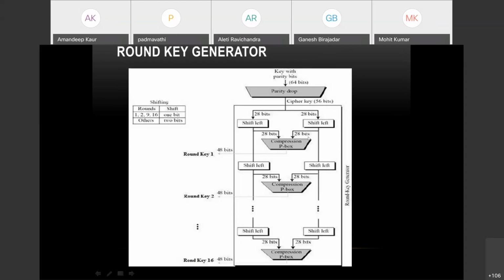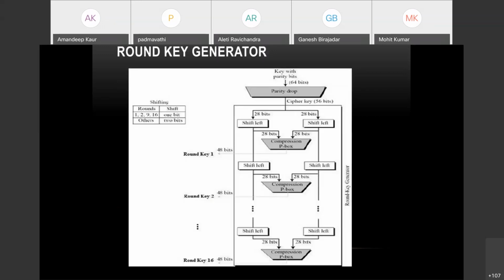These 28 bits are put into this compression P box. This is again a box which will have a table behind it for the conversion. And then again it is shifted in the next round. In every round we are using this, and getting out of this compression P box, we get this 48-bit key. This is how we are getting the 48-bit key in every round.